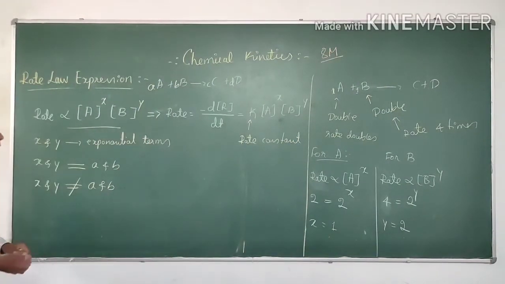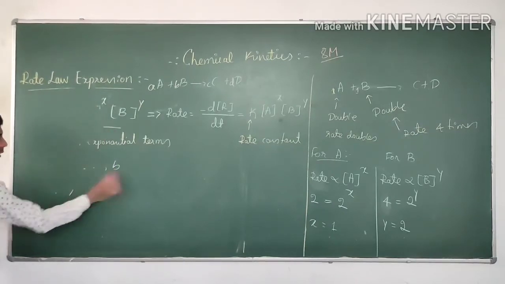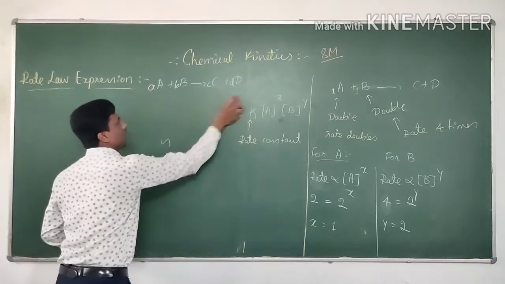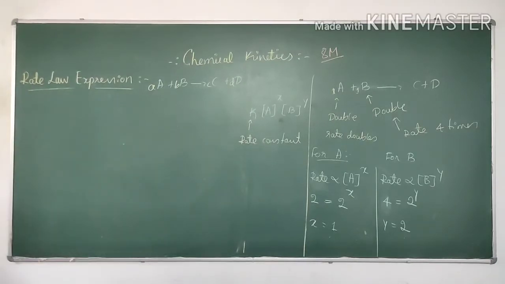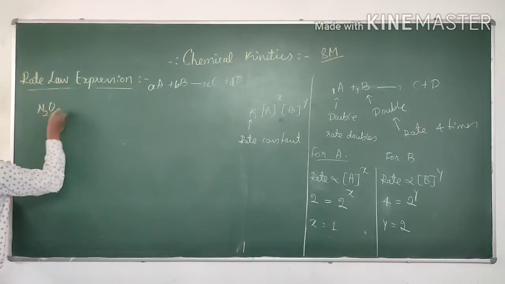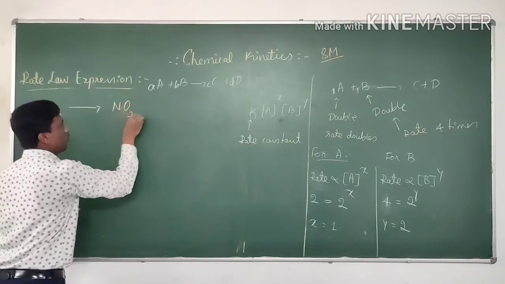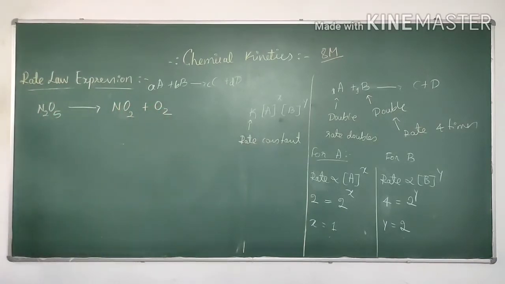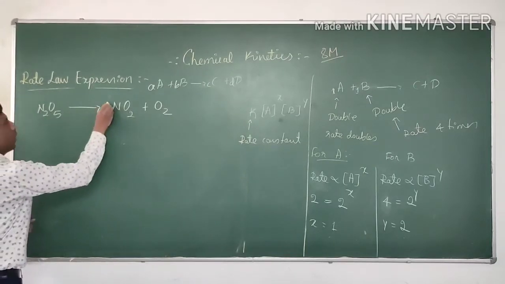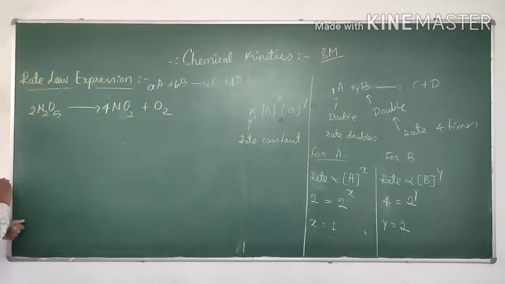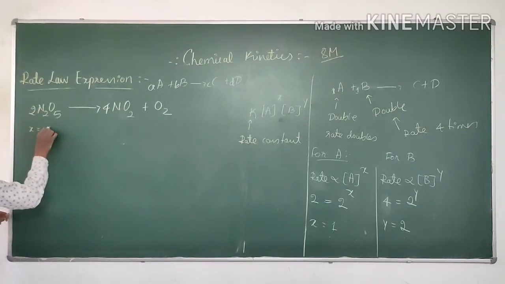x and y are deciding the rate of reaction. To check why x and y decide it, I will give one example here. Consider this reaction. N2O5 will give rise to NO2 plus O2. Okay, if you balance this one, this is the balanced equation. According to this equation, x you should have as 2.